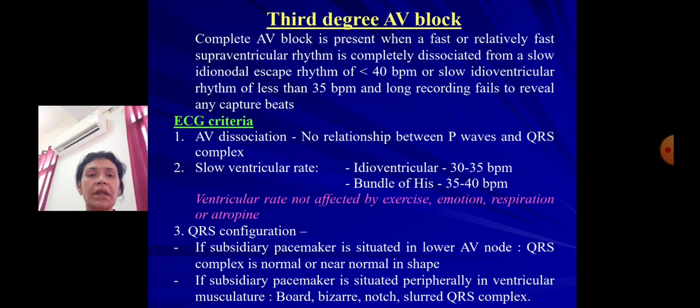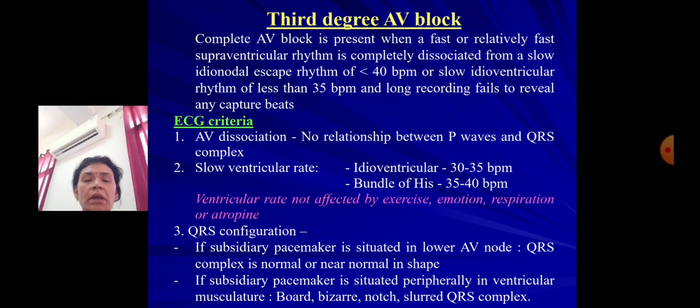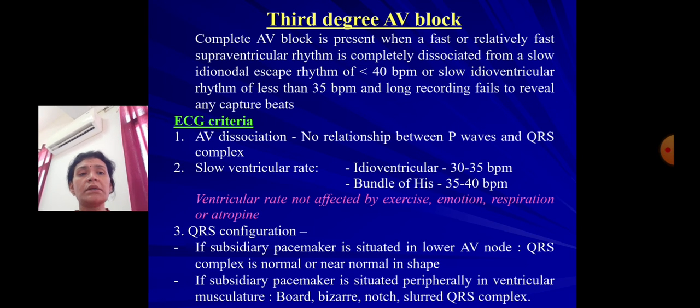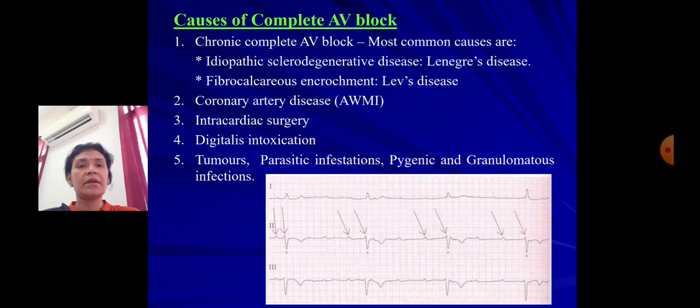So QRS configuration: if subsidiary pacemaker is situated in lower AV node, in AV node proximity, then QRS complex is normal or near normal in shape. While if the subsidiary pacemaker is situated peripherally in the ventricular musculature, there will be broad, bizarre, notched, slurred QRS complexes. So as the distance of the subsidiary pacemaker in relation to the AV node is increased, the QRS complex configuration will be more and more bizarre and widened.